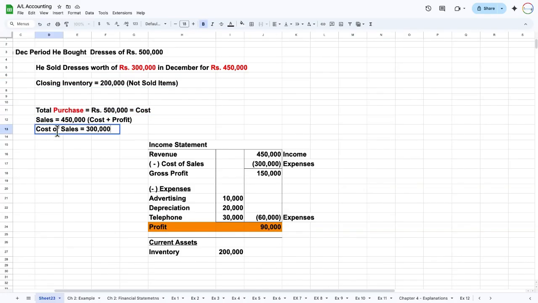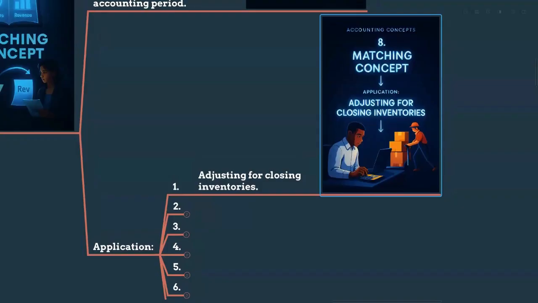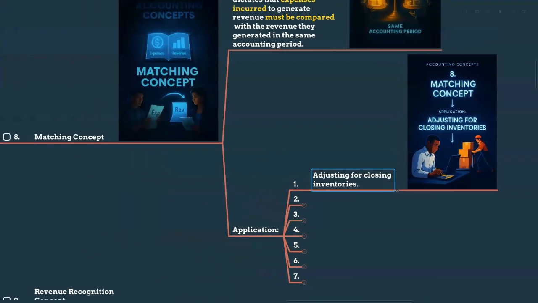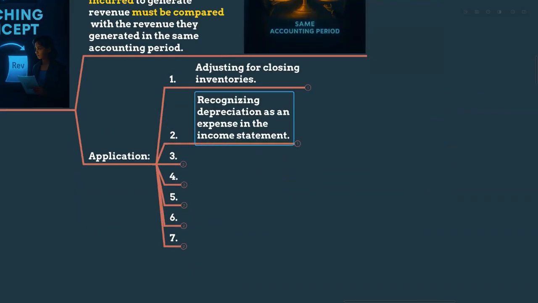We are adjusting the cost of sales by not including this 200,000 worth of closing inventory that we didn't sell, and we record that as closing inventory because we are following this matching concept, because we didn't sell the particular asset, right? That's what closing inventory is. If we didn't sell the asset or the inventory, how can we record it as revenue? No, right? So we are adjusting for closing inventories because of this concept.